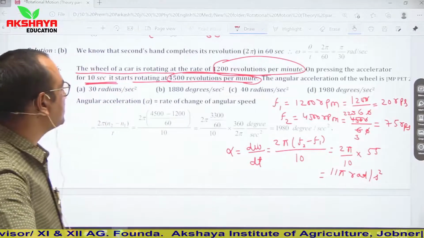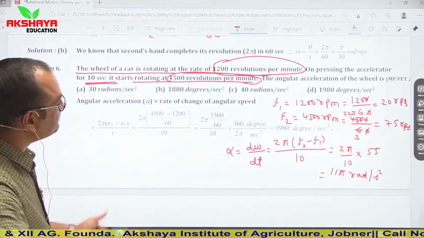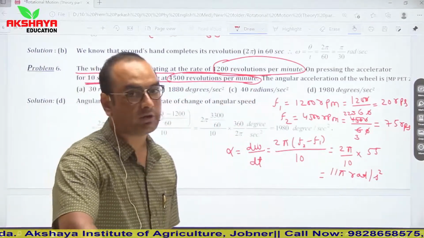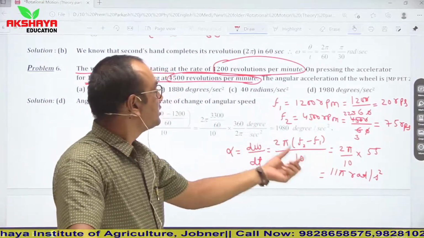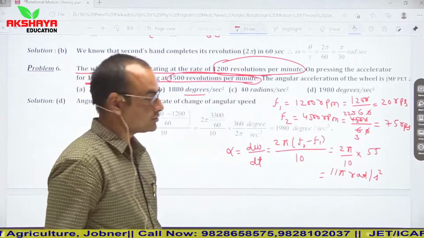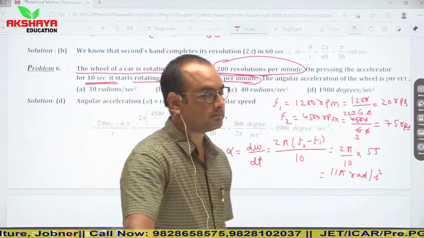11 pi radian per second square. Now see, 11 pi radian per second square is not given in our options. So another option is also given in terms of degree per second square. So convert radian into degree.